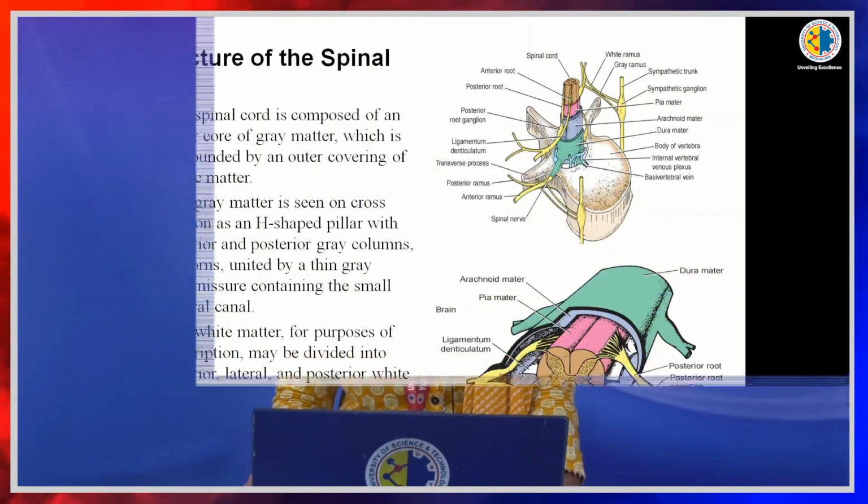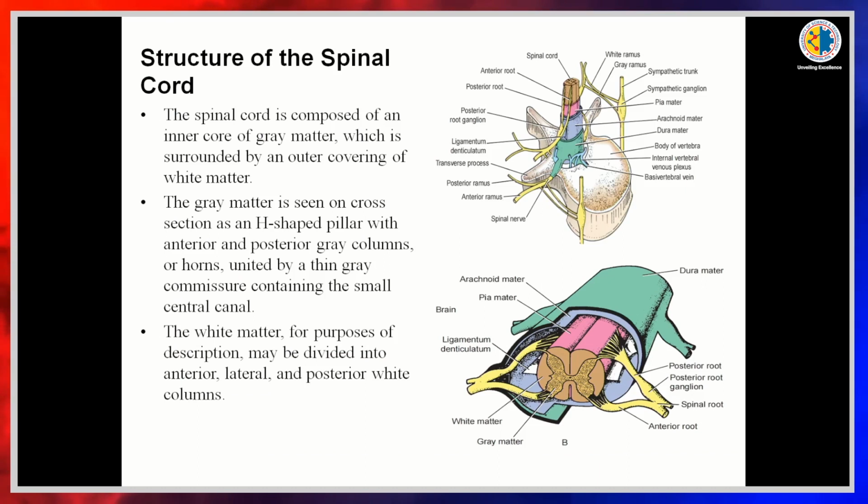The grey matter is seen as an H-shaped pillar which produces anterior and posterior columns or horns, and it contains a thin small canal in between. The white matter has three parts: anterior, lateral and posterior columns.